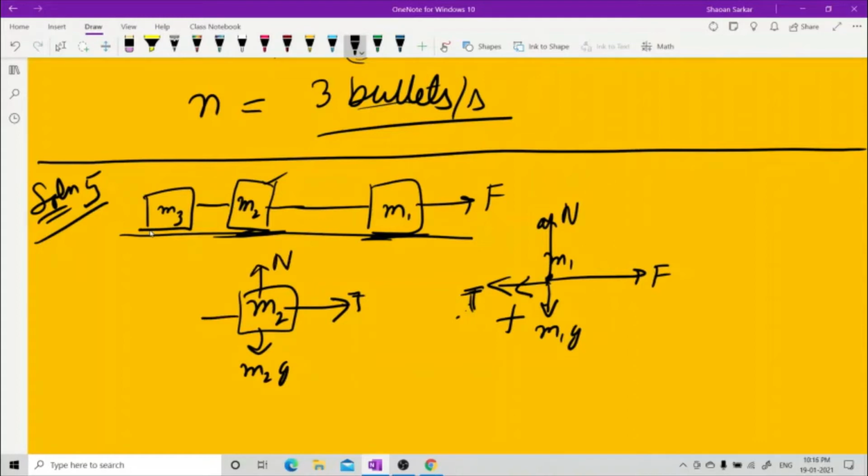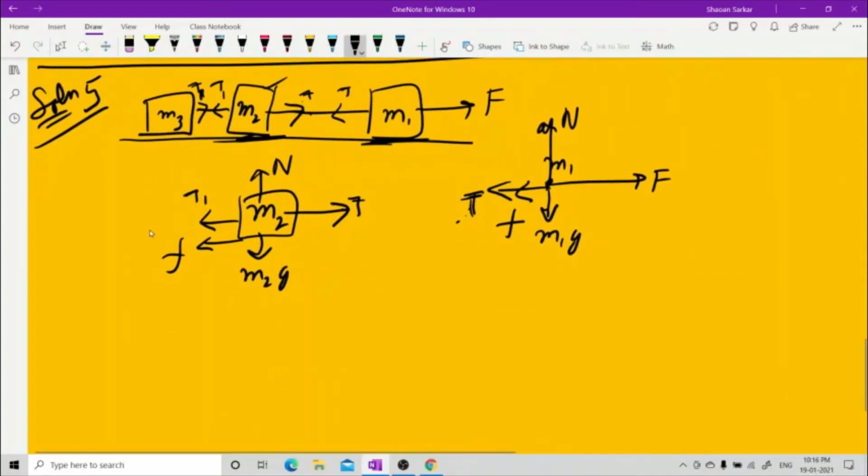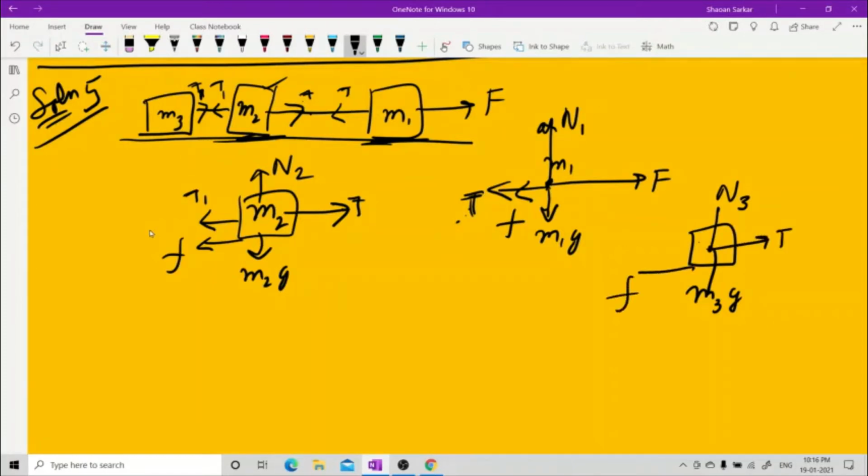And there is tension. Now see, the same tension, whatever tension you see here and here, won't be here. This will be T1 and T1. There will be some different tension now. Let's call it T1. And there is a friction, of course, in this direction. You got this? You will see another equation for the last one. For the last one, you have only this m3g. Let us call the normals N1, N2, and N3, just for the sake of not confusing things. And there is a tension here and there is a friction here.